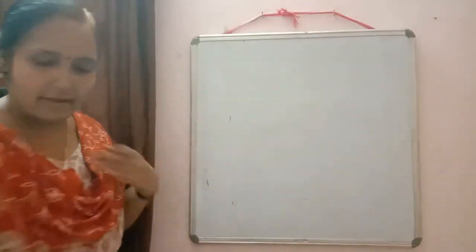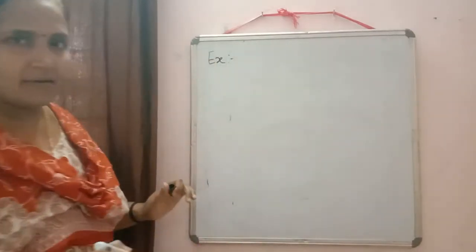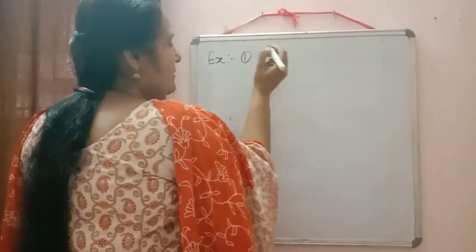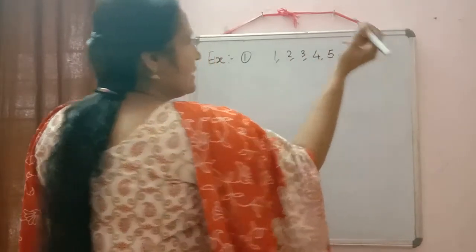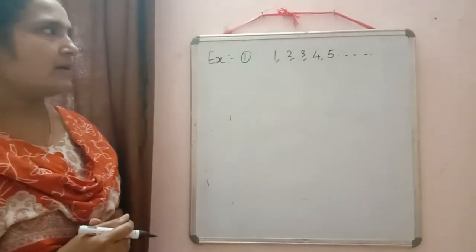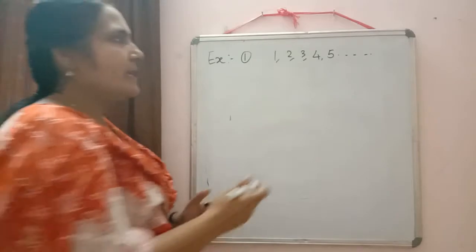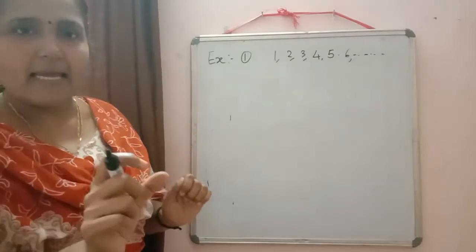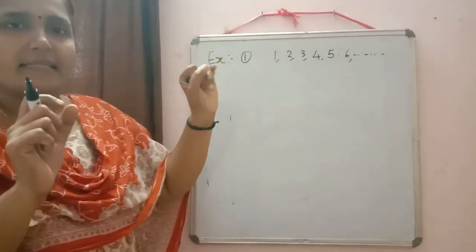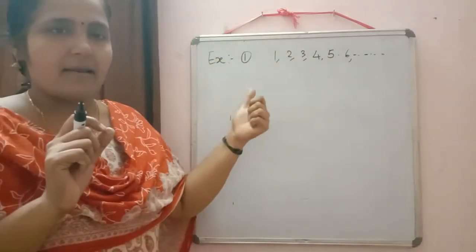Now I will write some examples and we will discuss whether each is a set or not. By seeing the pattern, if you are able to identify whether a particular number or name will belong to the collection or not, it is a set. The first one I am writing: in this way, I wrote some numbers. Can you tell me whether 6 will come in this set or not? Yes, we can write 6 there. So confidently we can say that 6 will be in this set. So this collection of numbers is a set. Clear? Okay.